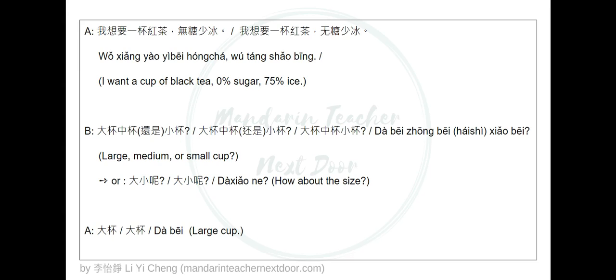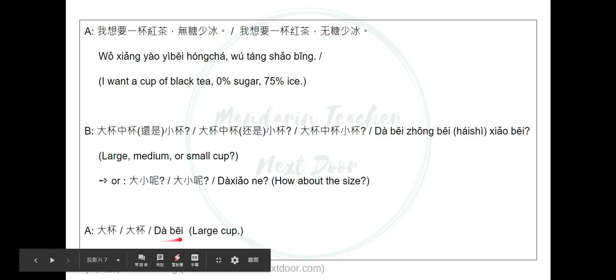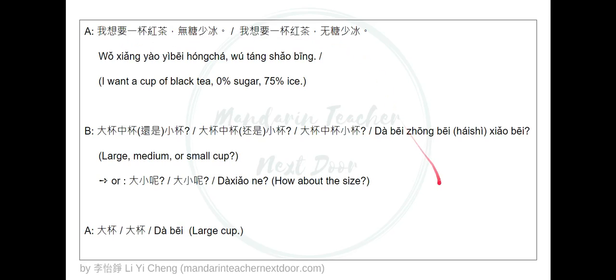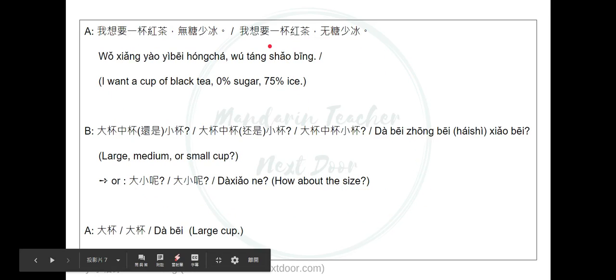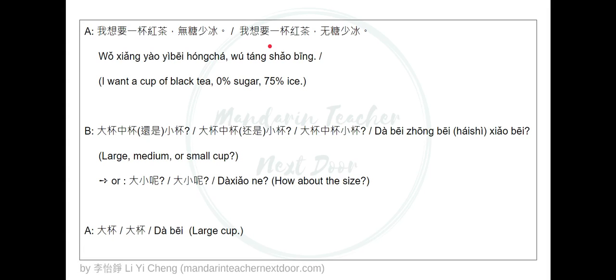There's also another way they might say it, which is 大小呢? We talked about 呢, it means how about. 大小 literally means big, small, but it can also mean the size. So how about the size? 大小呢? And then you just answer with what you want. For example, 大杯. So this is the case if you didn't provide all the information in one sentence.